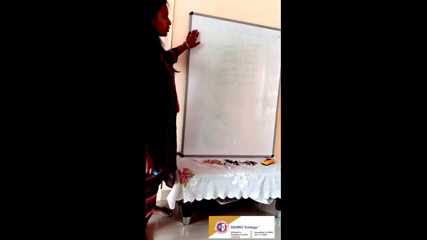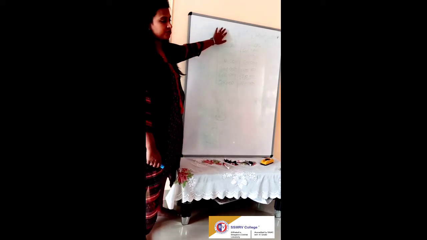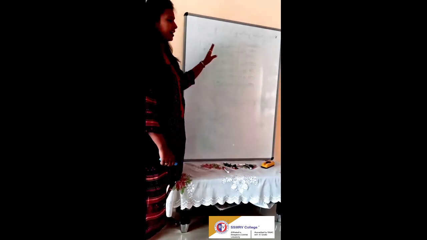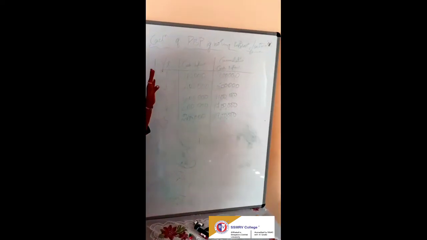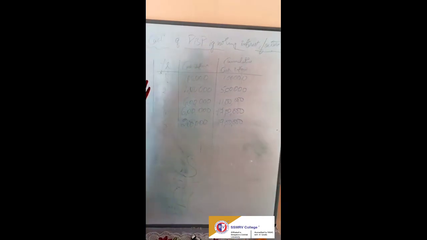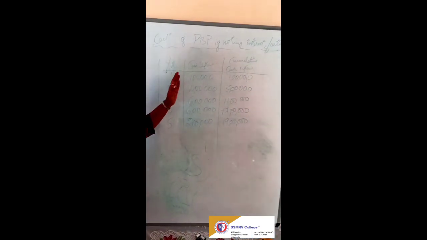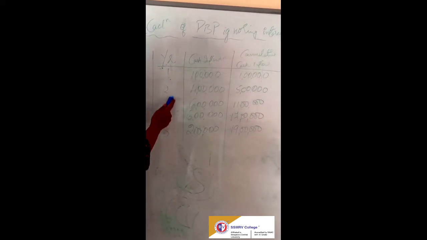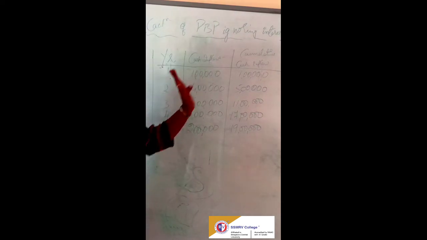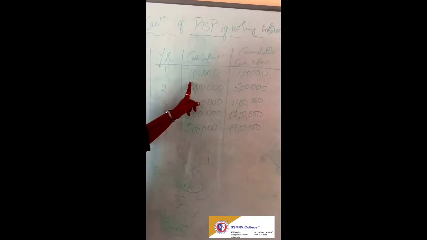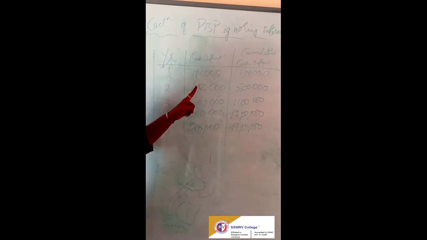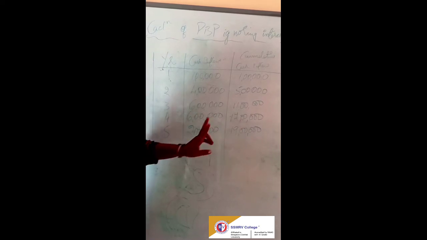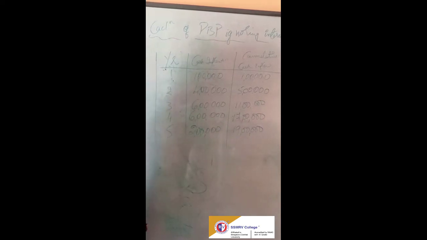First question, I'll be showing you how to calculate PVP ignoring the interest factor. We have the data of year and cash inflows. They have told that it is profit after tax before depreciation, so we are taking the cash inflows directly as given in the question. For 5 years, with cash inflows given, you just have to calculate the cumulative cash inflow. As I told in the previous problem, 1 lakh plus 4 lakh is 5 lakh, 5 lakh plus 6 lakh is 11 lakh, 11 lakh plus 6 lakh is 17 lakh, 17 lakh plus 2 lakh is 19 lakh.